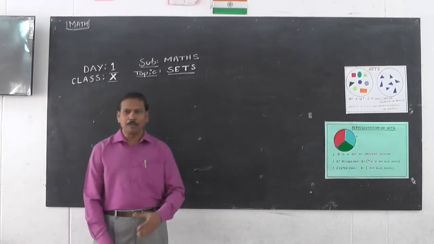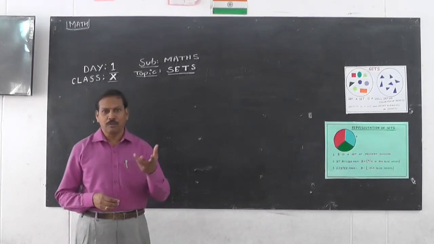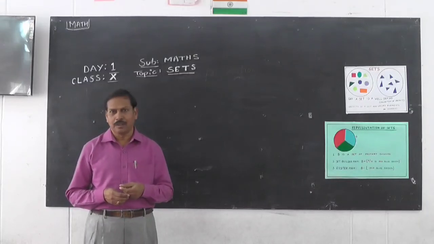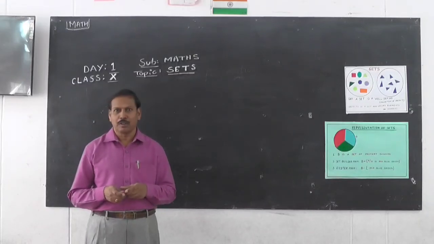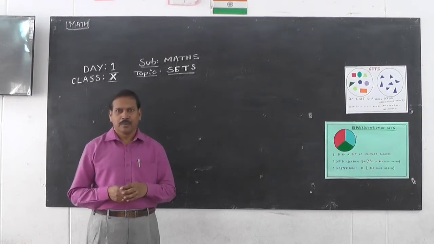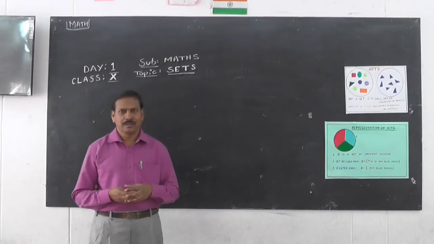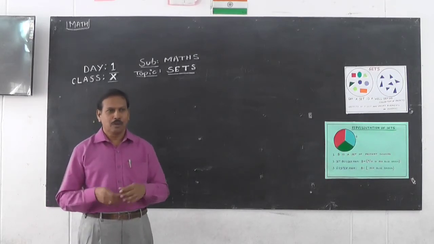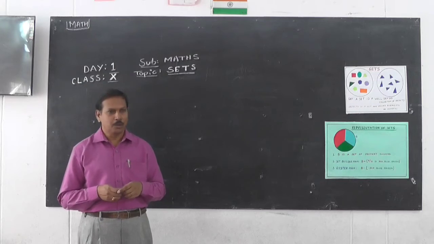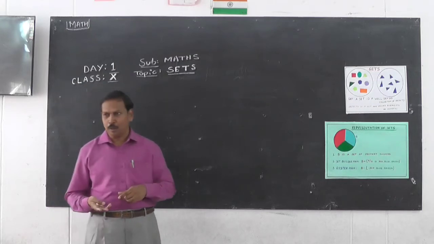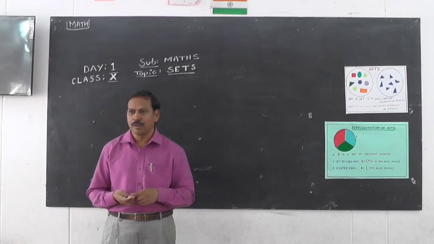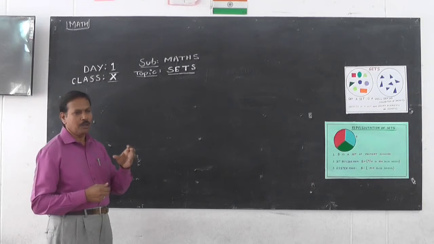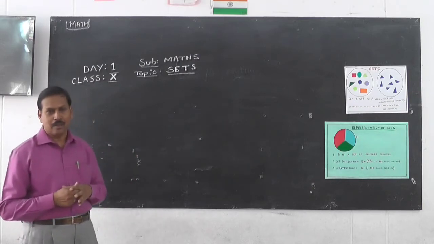Children, suppose you get up in the morning at home, what will you do first? Normally everybody will take a brush and brush their teeth. So the collection of all the brushes in your house is taken as a group. Afterwards, when you are taking breakfast, your mother comes and keeps all the tumblers on the board. So all the collection of tumblers is a group. Or all the books in your home is a collection of books. Or all the pens you collect in your home is a collection of pens. All these come to one group. Here the group is defined correctly.